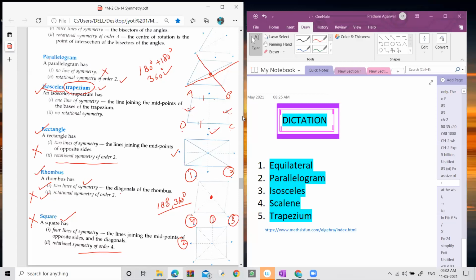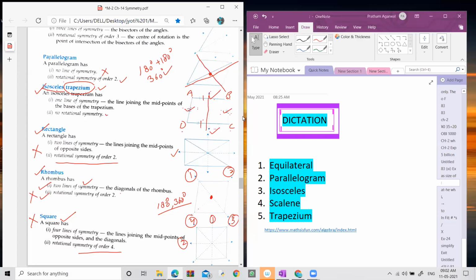Now let's look at the symmetry of this isosceles trapezium. An isosceles trapezium has only 1 line of symmetry, and that is vertical. When you fold this trapezium along this vertical line of symmetry, both parts completely overlap each other. Both are equal in shape and size. Fine, that's why it has only 1 line of symmetry.